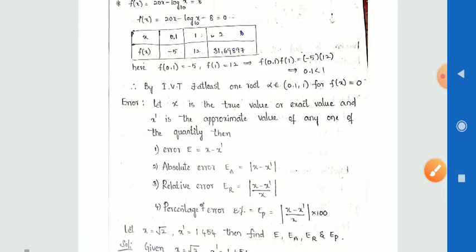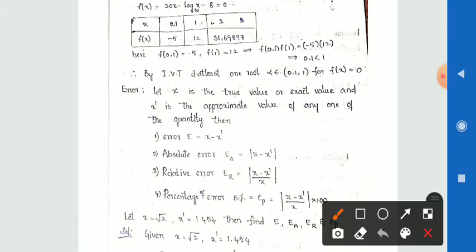Here I am going to discuss the error. What is an error? How many types of errors do we have? Let x be the true value or exact value, and x dash is the approximate value of any one of the given quantities. Then the first one is error.